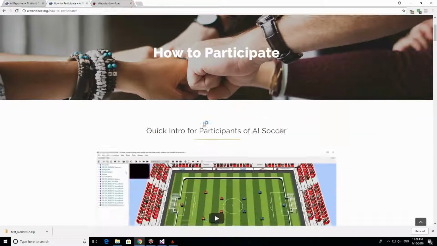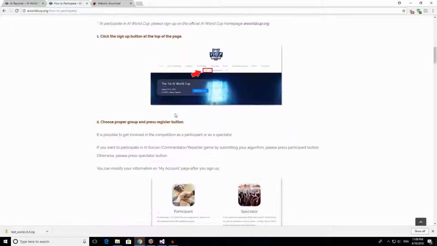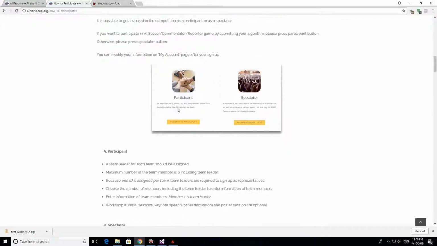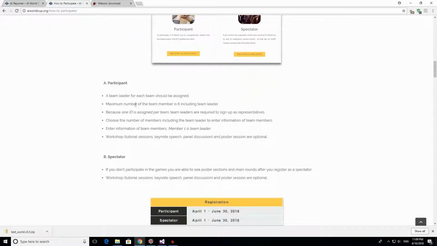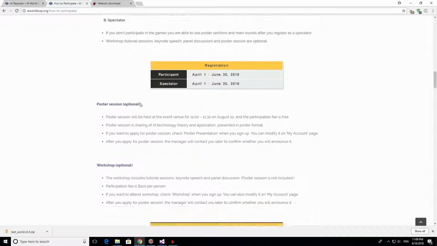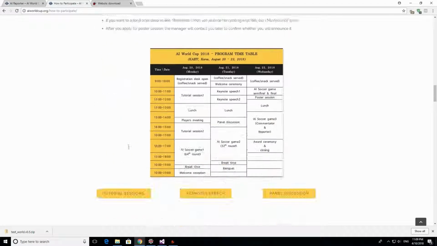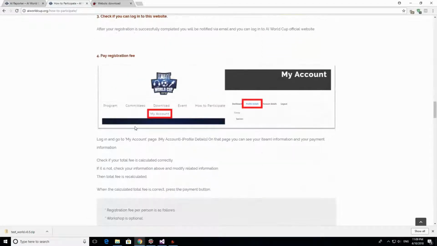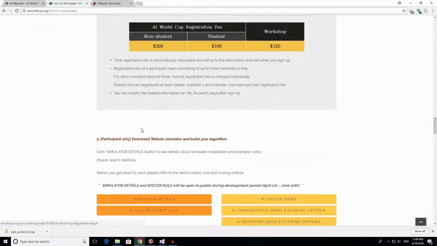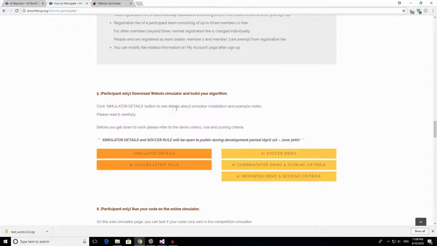Coming back to how to participate, all these details that I mentioned are explained here. So you can come here and read if you want to participate in the poster session, in the workshop. After that, you go to the fun part. That is to install the simulator and start to develop your own AI Reporter algorithm. So we're going to click here on simulator details.